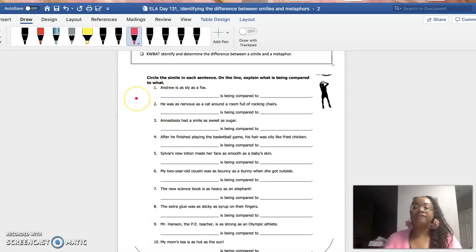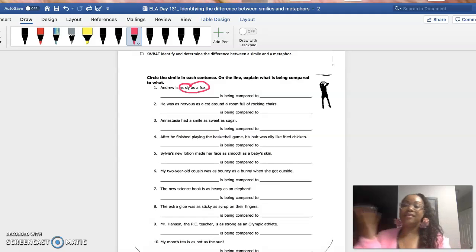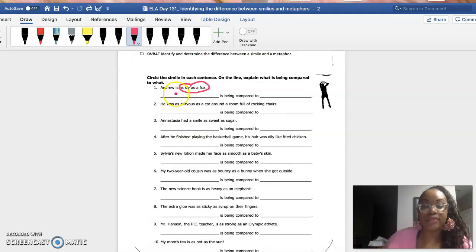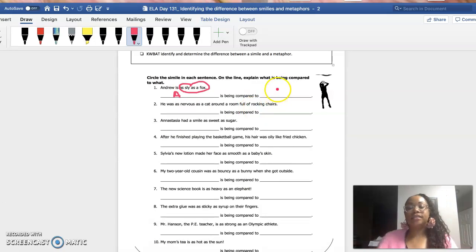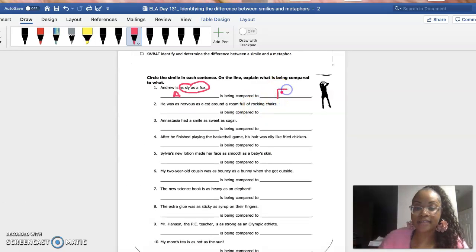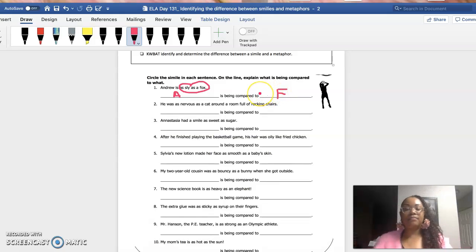So, guys, let's read the first sentence. Andrew is as sly as a fox. I'm first going to circle my simile, which is as sly as a fox. That's the simile because it's using the words like or as. Now, what is being compared here? I need to figure out the 2 things that are being compared. I know that Andrew, and I'm just going to put A, is being compared to a fox. And I'm just going to put F, just because I'm not going to be able to write really fancy with this little pen. So you can put in Andrew and Fox, but I'm just going to put in the initials, okay?